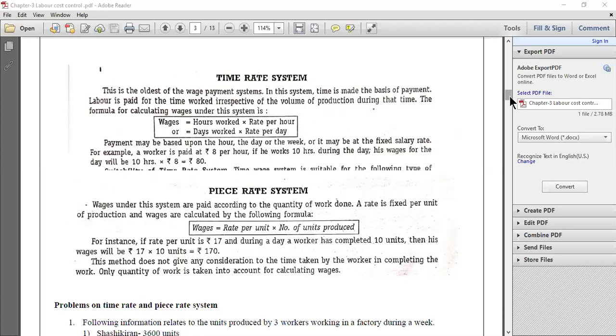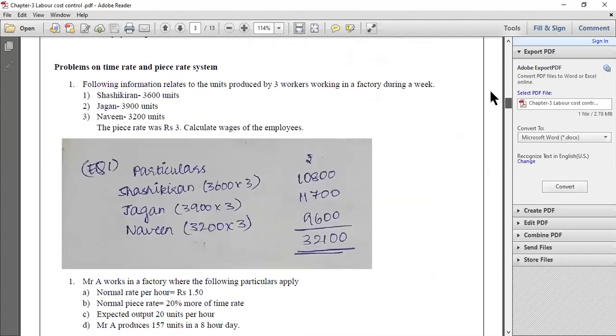Now let us discuss the first problem on time rate and piece rate system. Here look at this question. They are given the following information which relates to the units produced by 3 workers during a week. Now here they are given, in a factory there are 3 laborers, Shashi Kiran, Jagan and Naveen, and the piece rate was rupees 3. Calculate the wages of employees. So this is the problem under piece rate system.